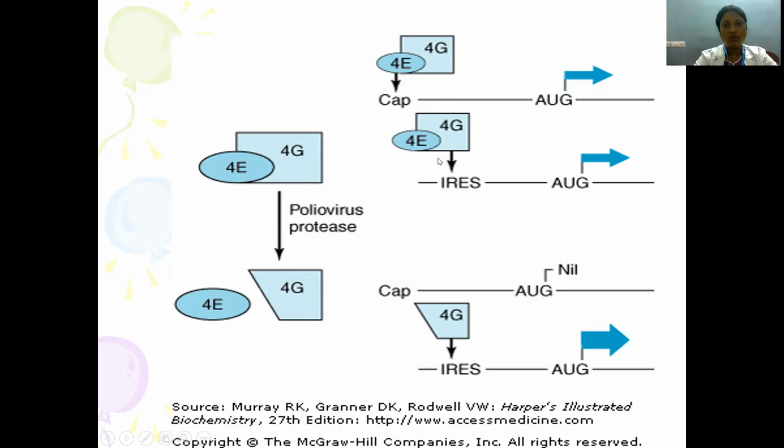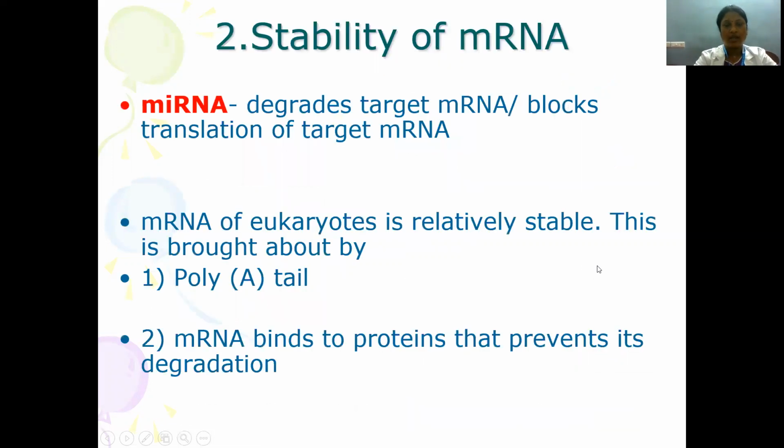So this 4E and 4G will go and bind to the iron response element. So he separated the unimolecular 4G. If it goes and binds, it will favor translation, whereas if there is no binding, there is no translation happening.